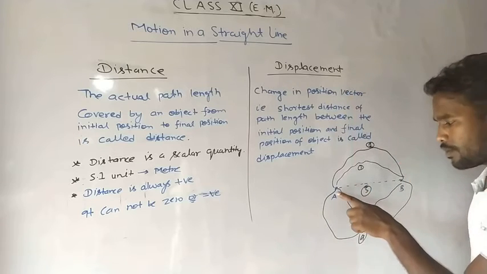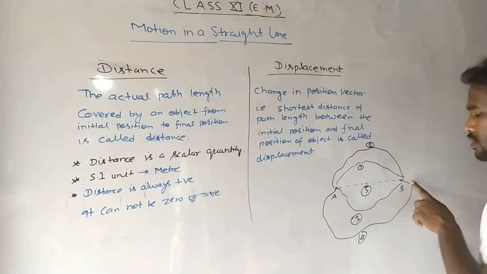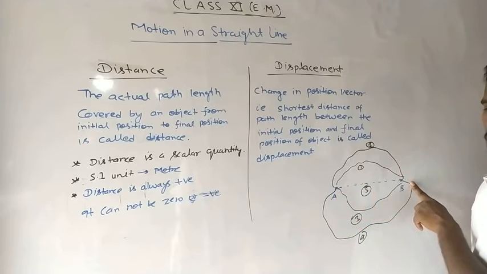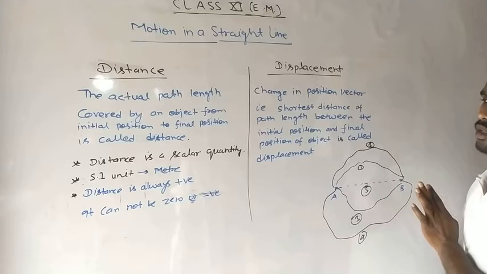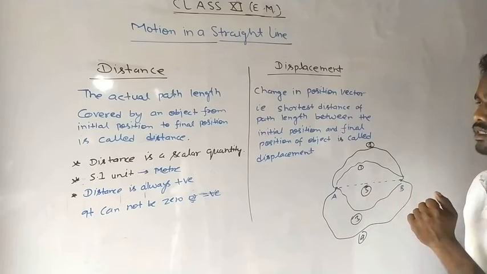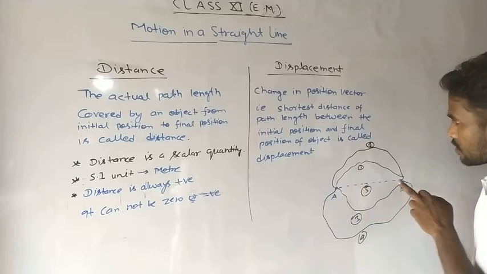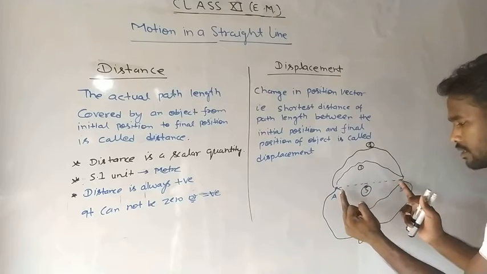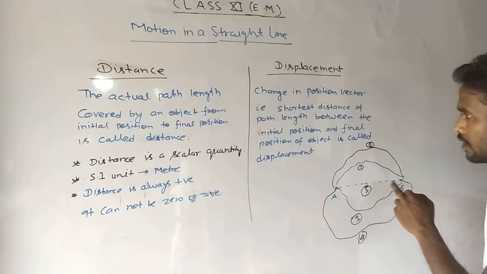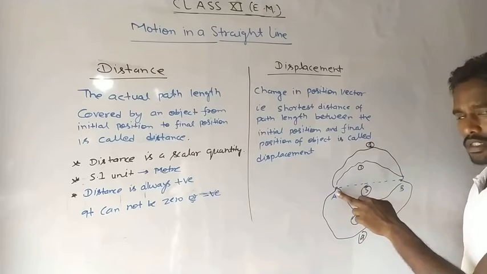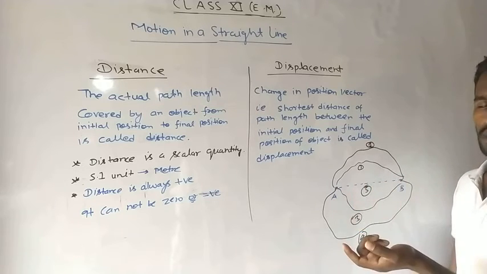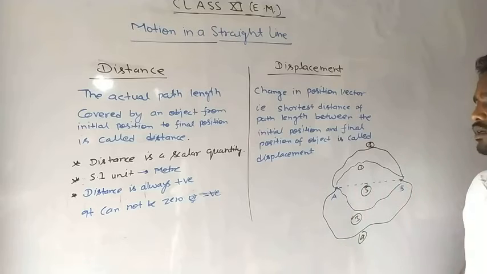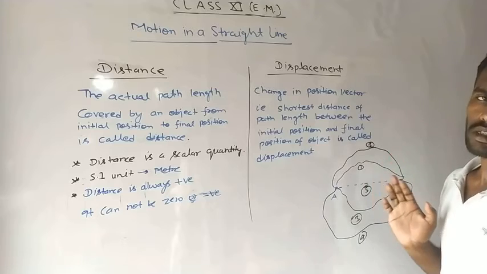We can say that the position vector of point A and position vector of point B, the difference between them is known as displacement, or we can say that the shortest distance of path length between initial position and final position of the body or particle or an object is called displacement. Okay, student, I hope you all have understood the point what is displacement.